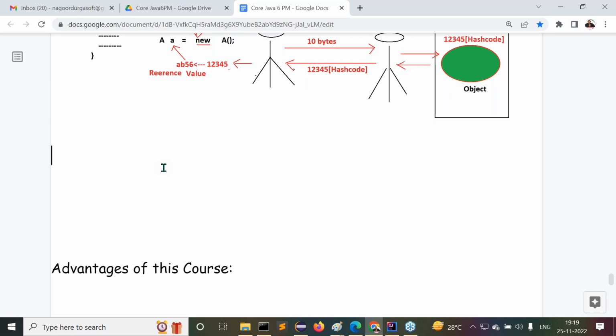Don't entertain others outside. This is exclusively for you. The service is exclusively for you. You have to utilize it first. Even if you give the document to somebody else, I don't have any problem. But the point is, first we have to understand the content clearly. This is one point here.